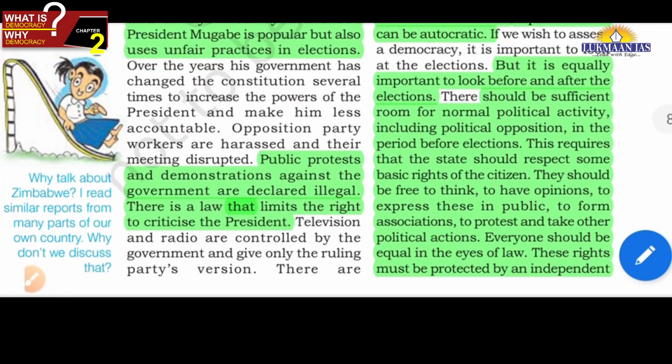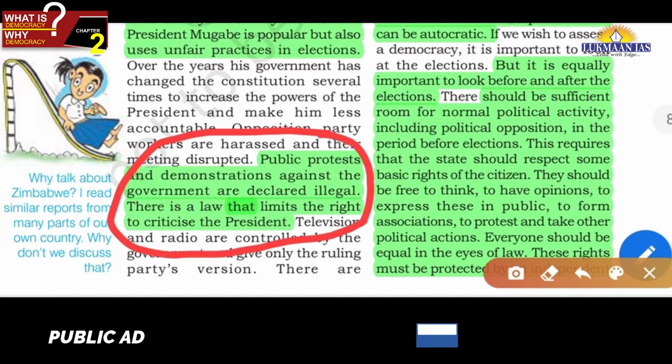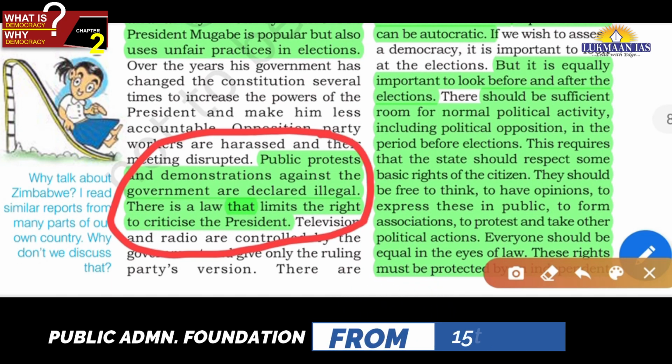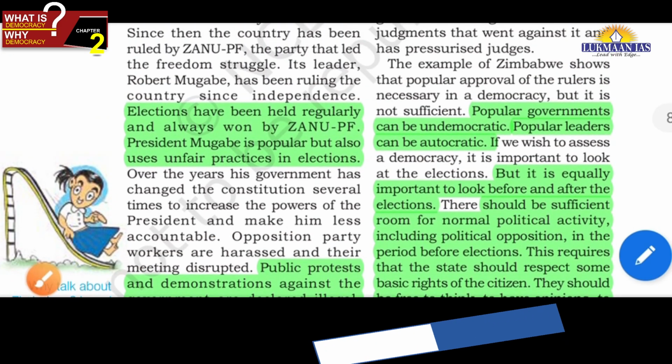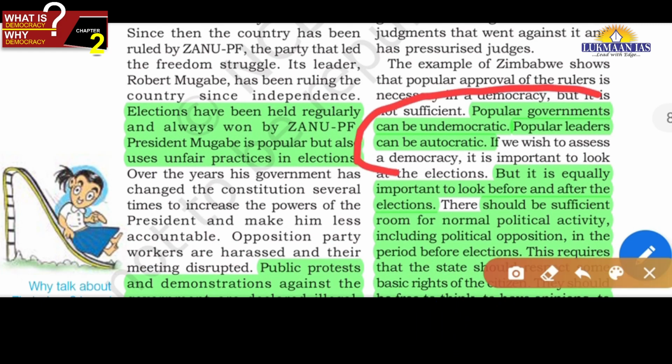There are public protests and demonstrations which are declared to be illegal. There is a law that limits the right to criticize the president. So all these things are there. That means basic political rights are getting curtailed. Okay, friends. So in this example, we can see that even if there is a popular government, that is, the ruler